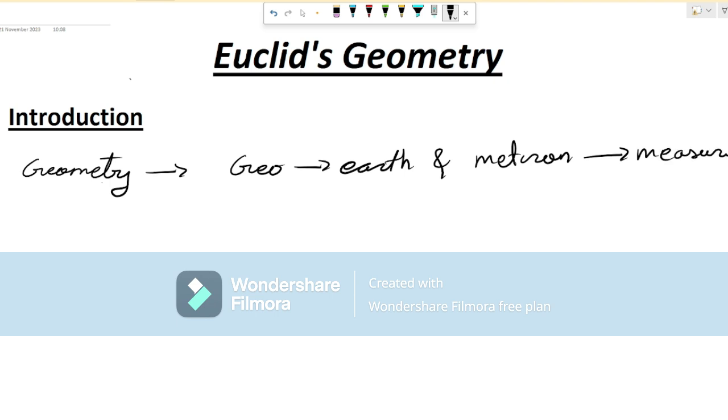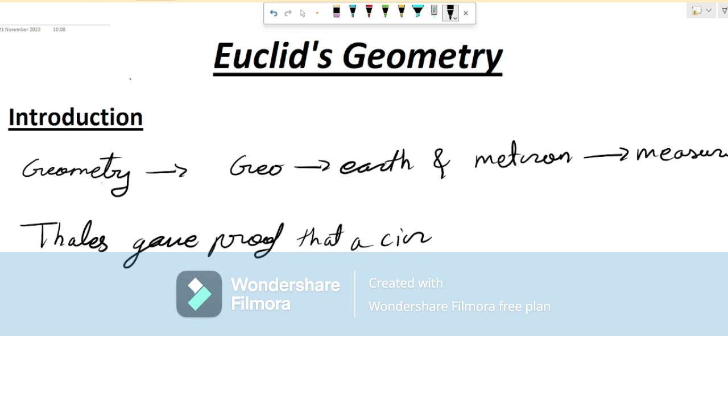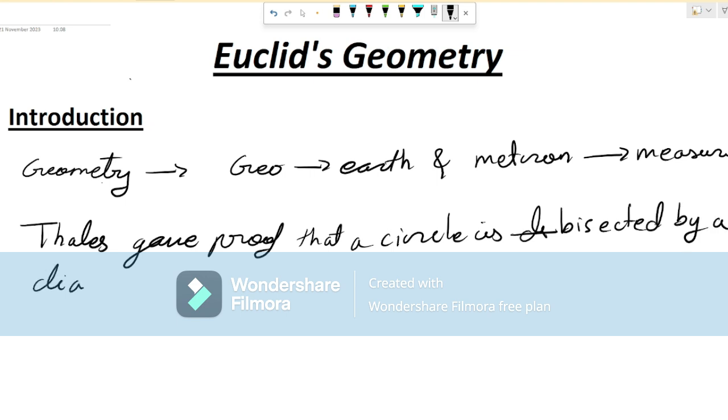Greek mathematician Thales is known to have given the first proof by explaining that a circle is bisected by a diameter. Okay, so Thales gave proof that a circle is bisected by a diameter.